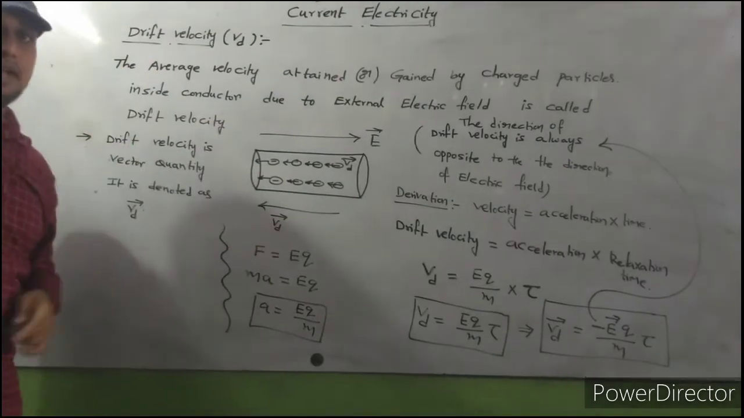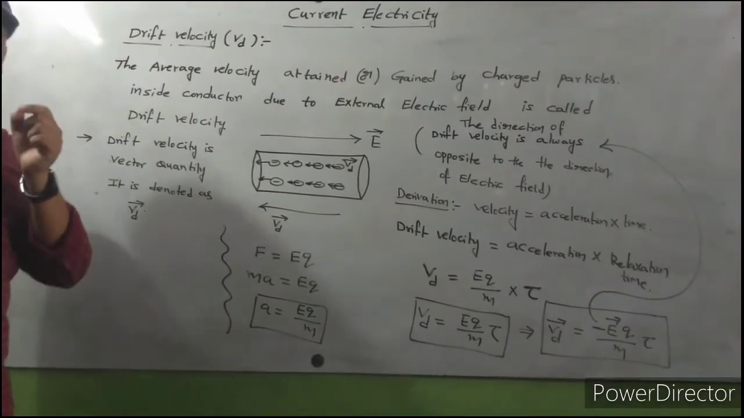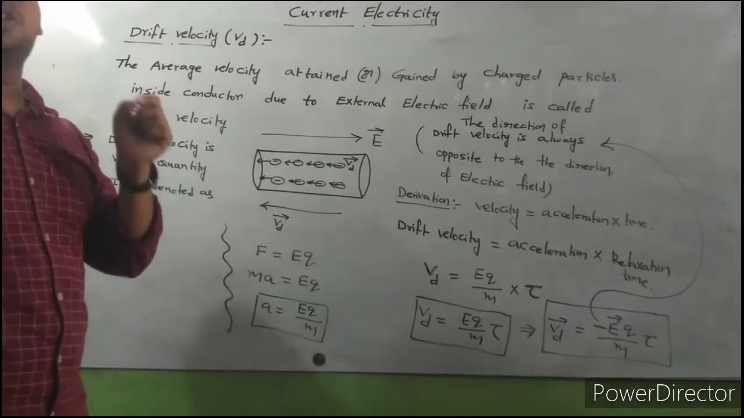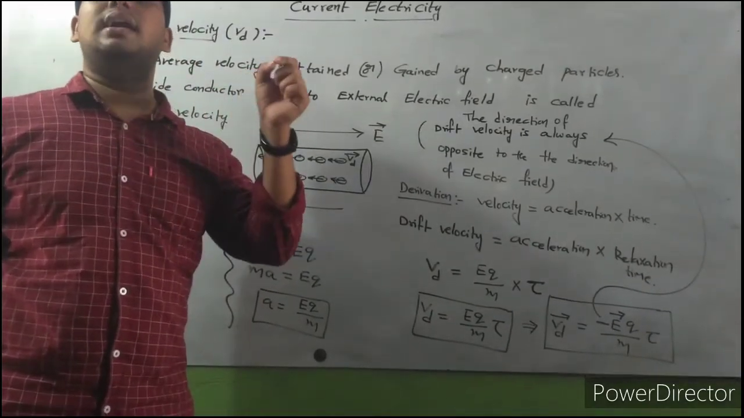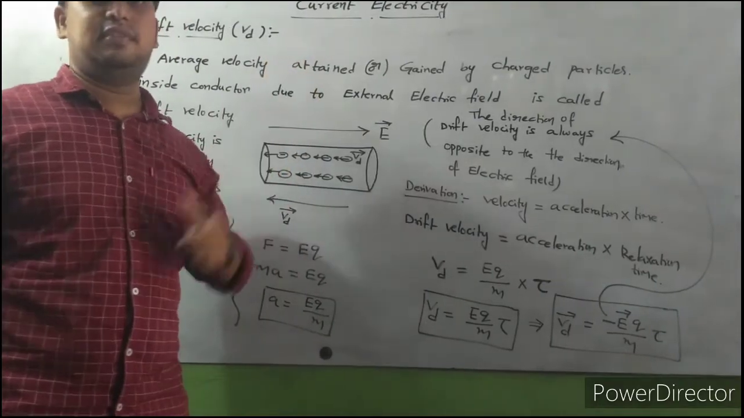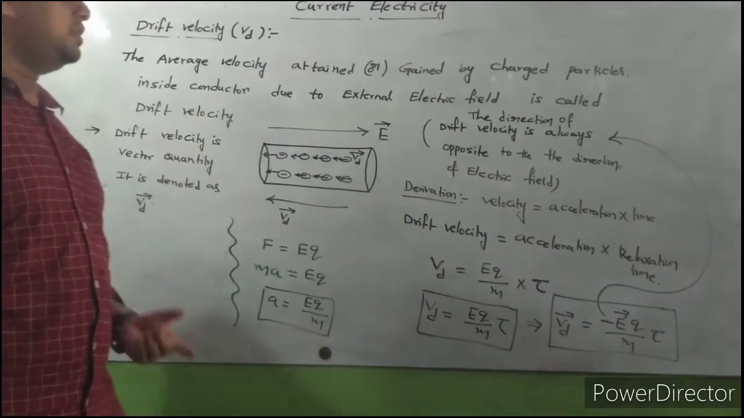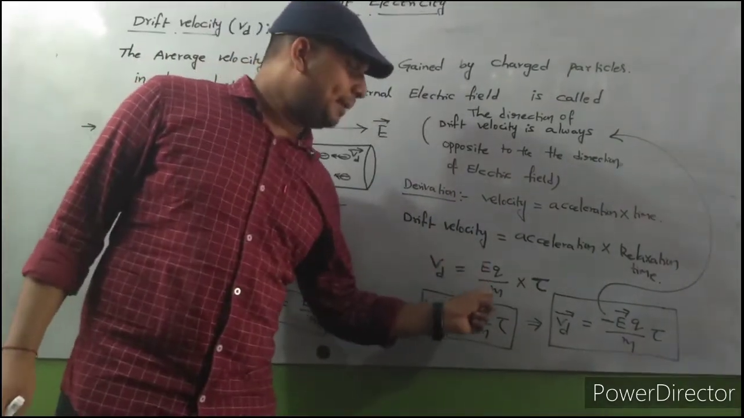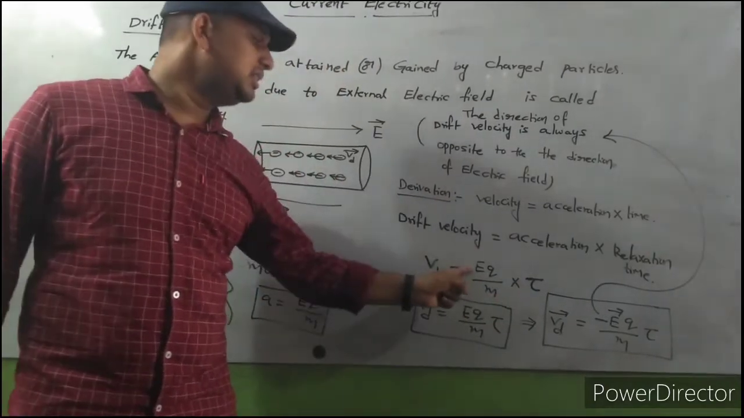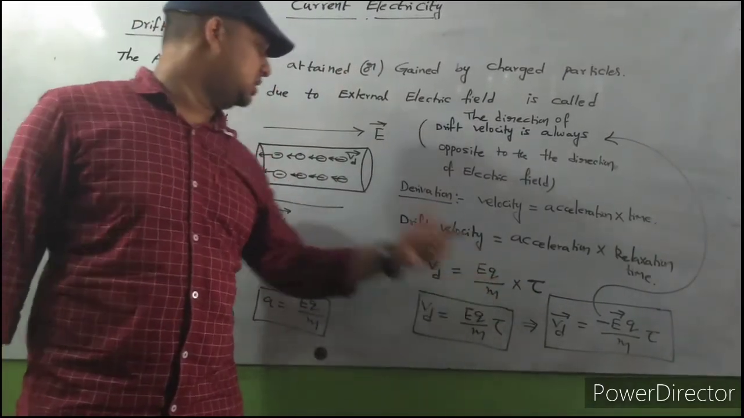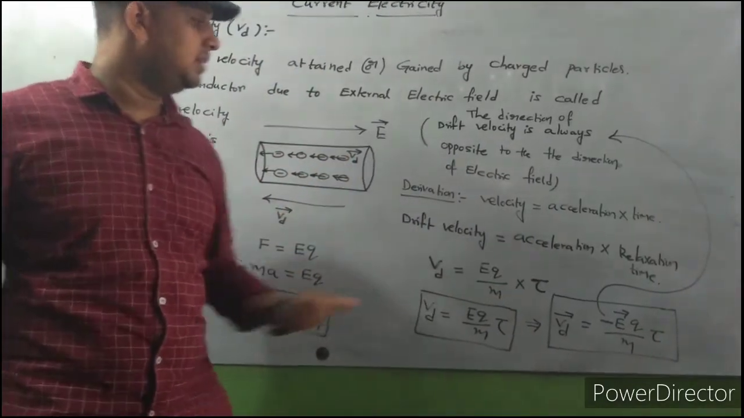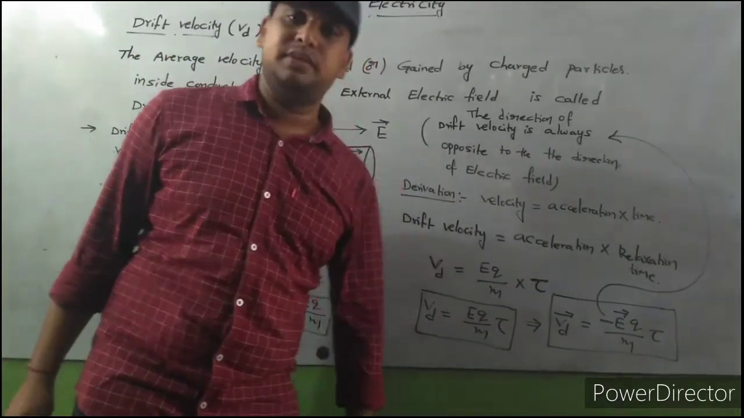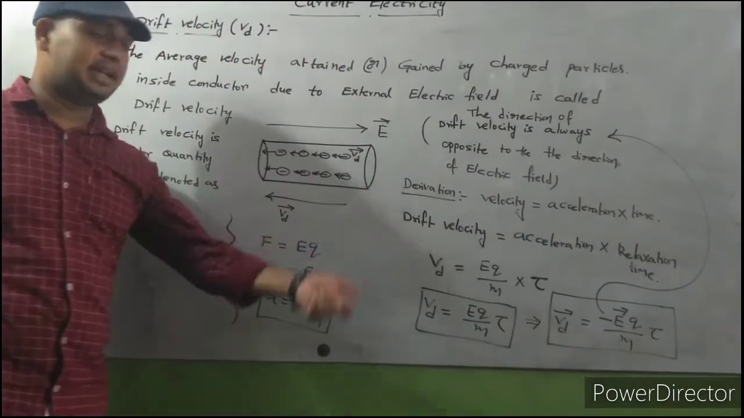What is meant by drift velocity? The average velocity gained by charged particles inside a conductor due to an external electric field is called drift velocity, and the formula of drift velocity is EQ by M into tau. Here E means electric field, Q means charge of the moving charged particle, M is the mass of the charged particle, tau means relaxation time. So now I will discuss what is meant by relaxation time.